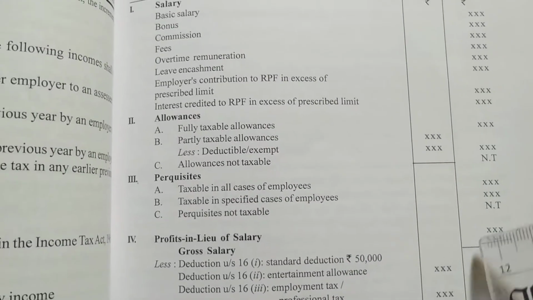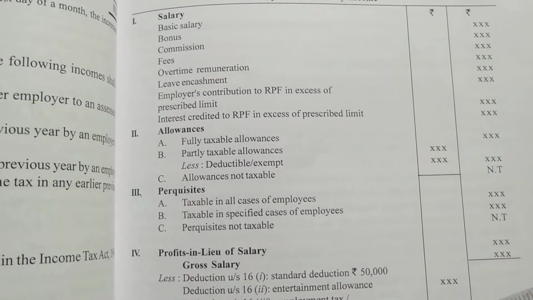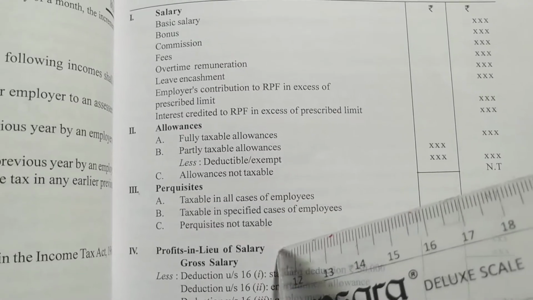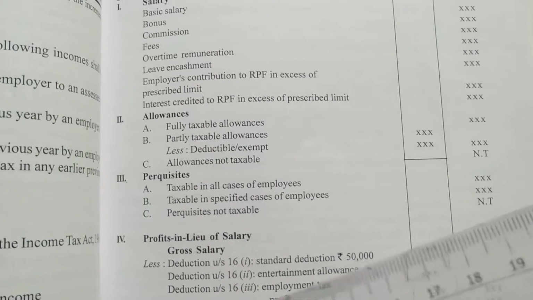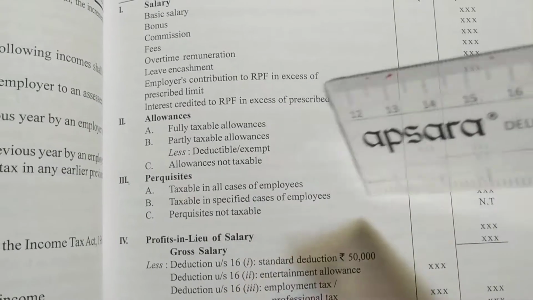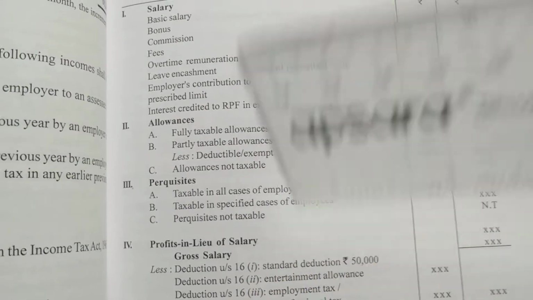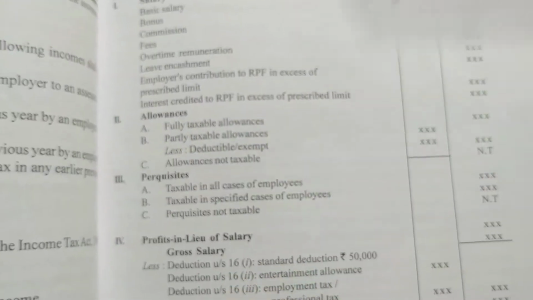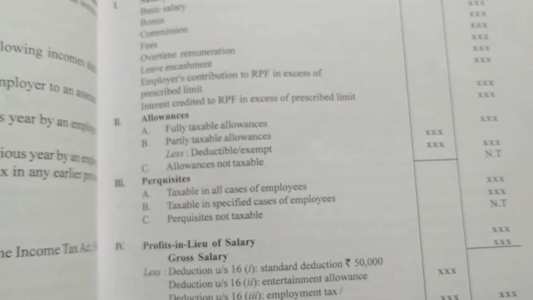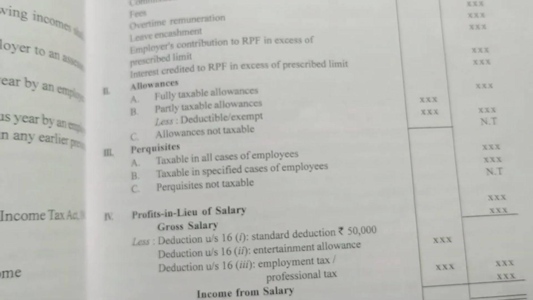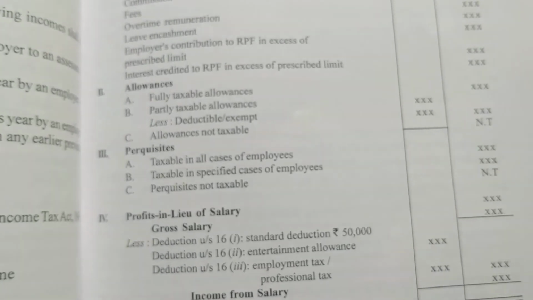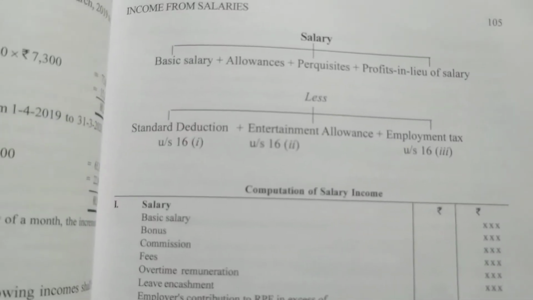When we add these we get gross salary. From that we have profit in lieu of salary, which we'll see. Then we get gross salary and write the deductions. Deduction under 16(1) is the standard deduction, at the rate of 50% maximum. Next is 16(2), entertainment allowance, and third is employment or professional tax. When we deduct these deductions we get income from salary. This is our income from salary format.